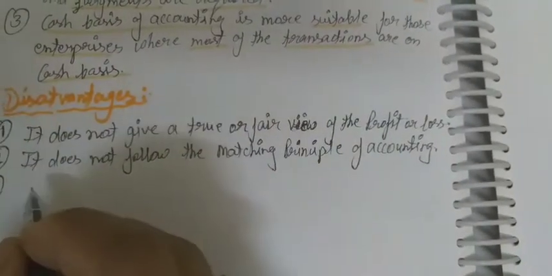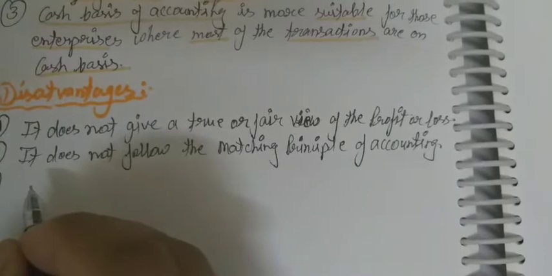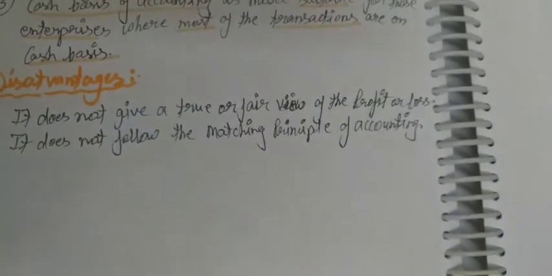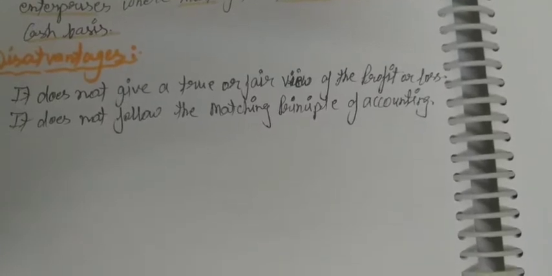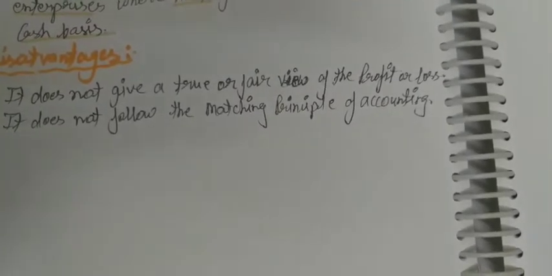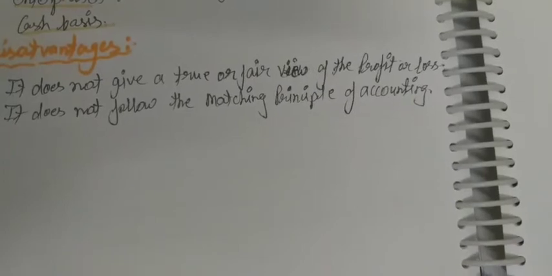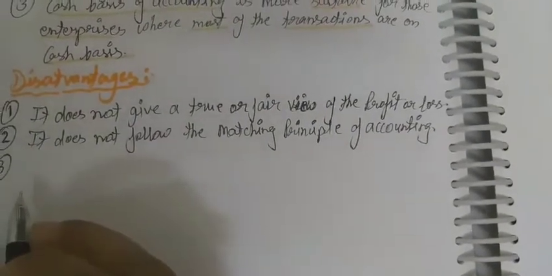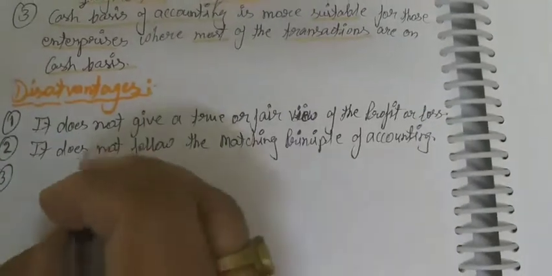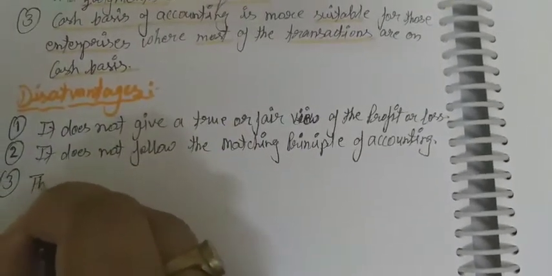Next, third, this system does not distinguish between the capital nature of income and expenses and the revenue nature of income and expenses. So that is also a disadvantage of this system.